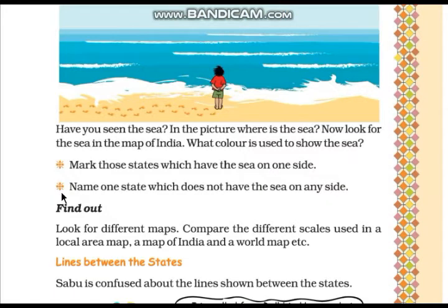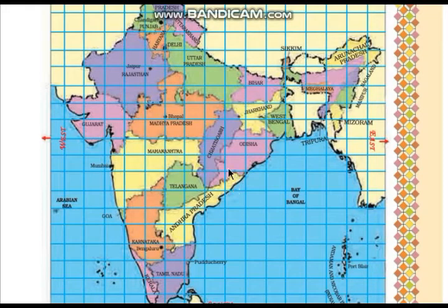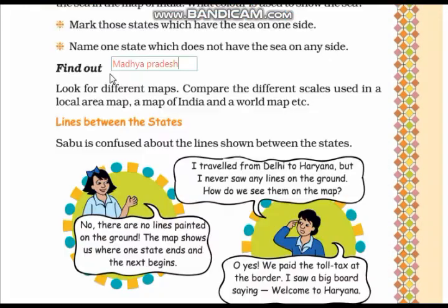Now here the question is, name one state which does not have the sea on any side. So in the map you can see that Madhya Pradesh is the state which does not have the sea on any side. You can see here the other states on 4 sides. Here you can write that Madhya Pradesh does not have the sea on any side.